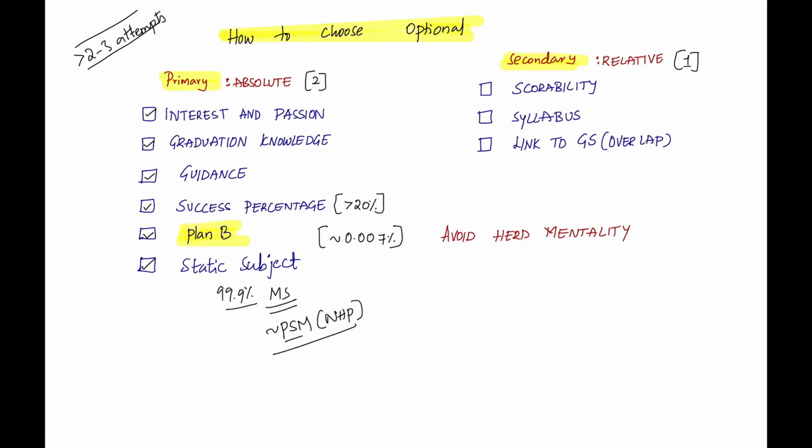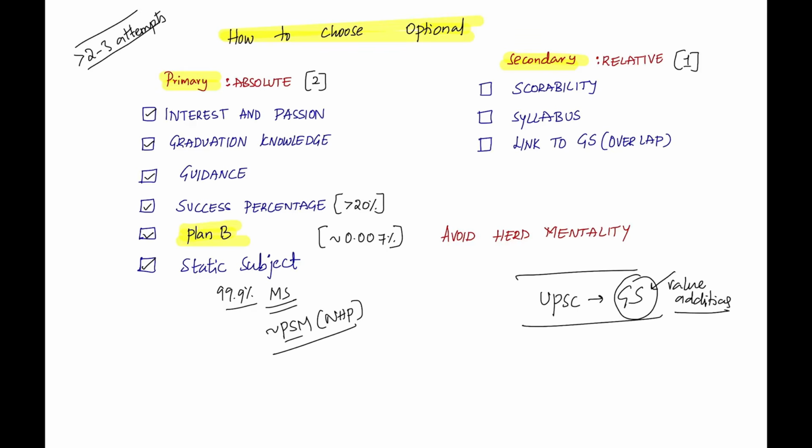The greatest advantage of choosing a static subject is when you are preparing for UPSC, there is a lot of current affairs that happen with GS, and a lot of time goes into making value additions to these GS subjects. The problem here is you might end up taking a lot of time in refining your notes, making value additions to your notes.